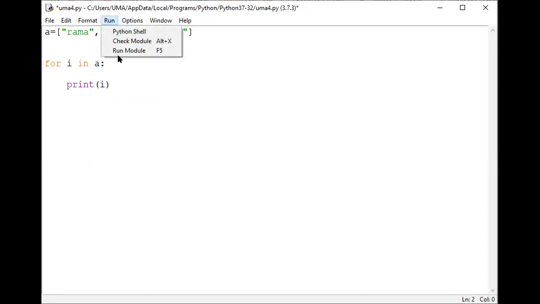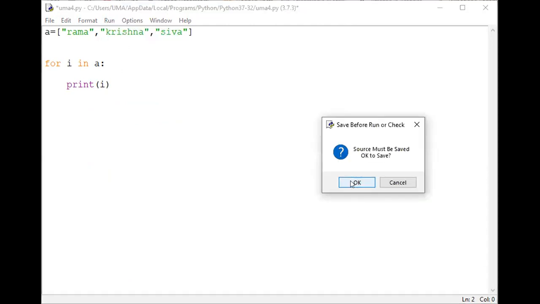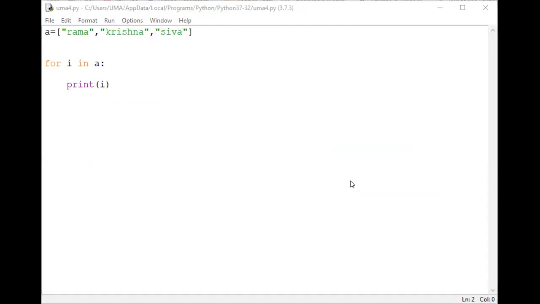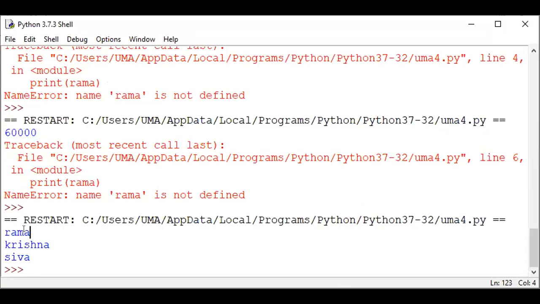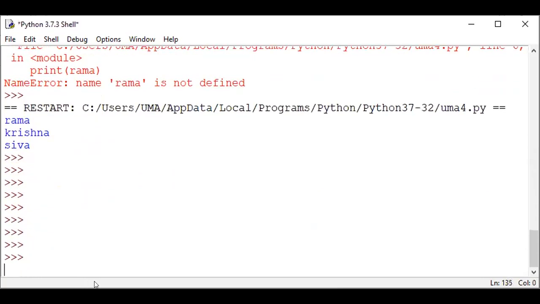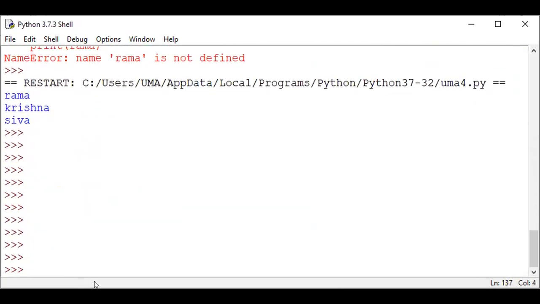When I am trying to print i, see the result. The results are Rama, Krishna, Shiva. Is it clear for you?